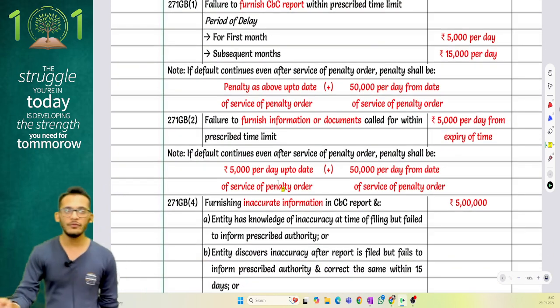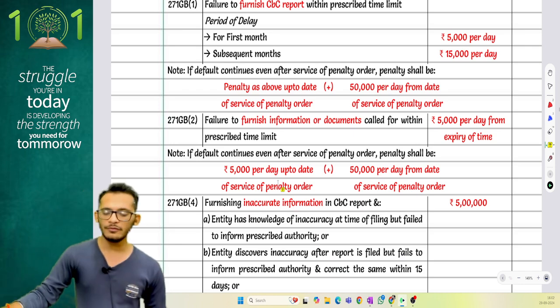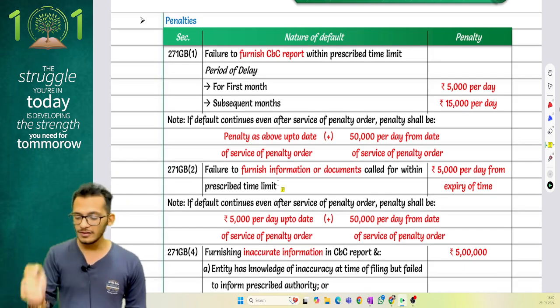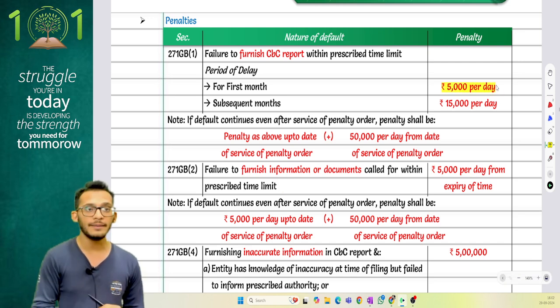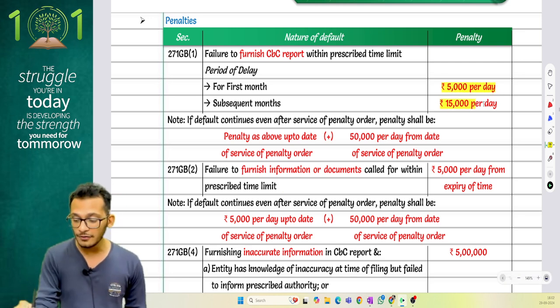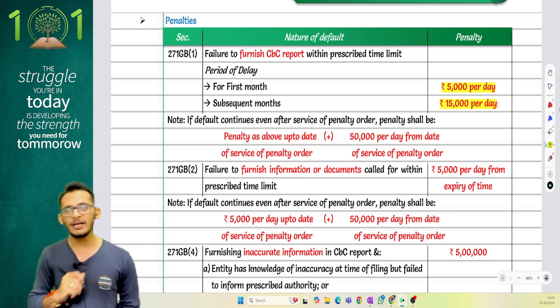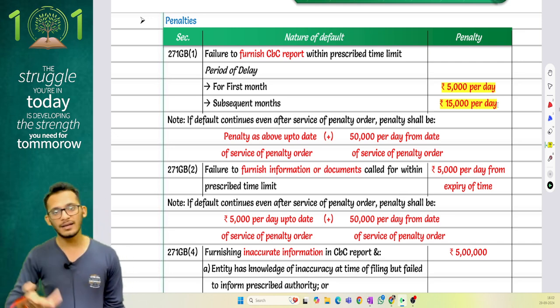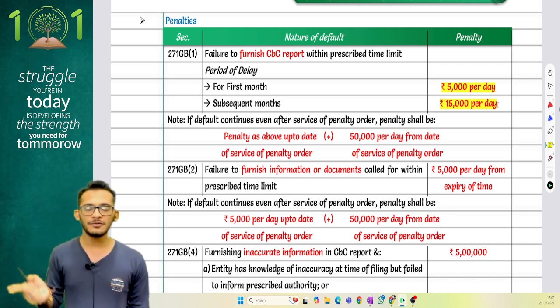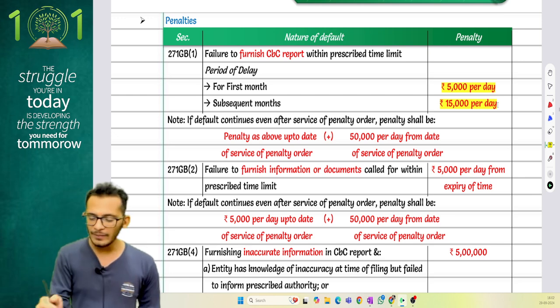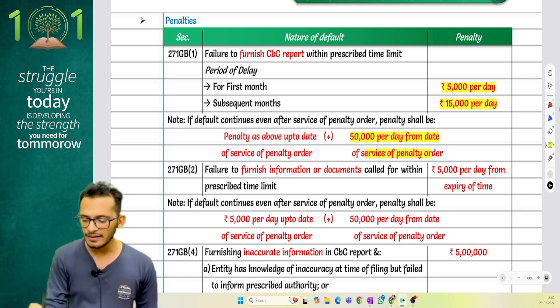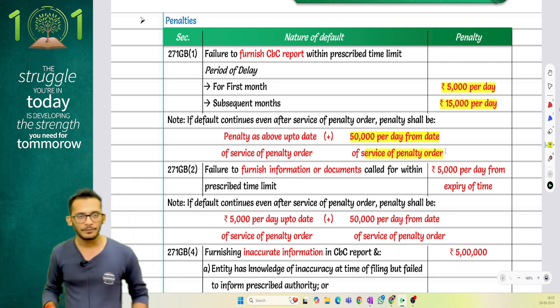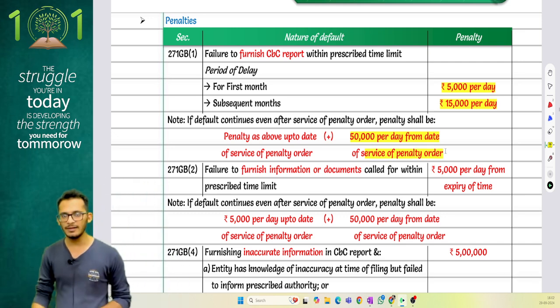What is the issue if you don't file the CBCR? Income tax says where you are required to file a CBCR but you don't file the same, for the first month you will be levied a penalty of 5,000 per day. For the subsequent months, you will be levied a penalty of 15,000 per day. But if the assessing officer asks you to file the CBCR and you still violate the conditions, from that day, 50,000 per day will be collected until you file the CBCR.